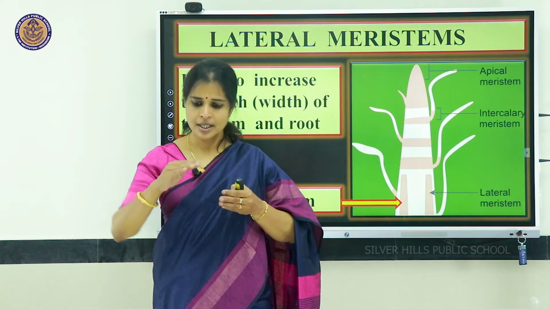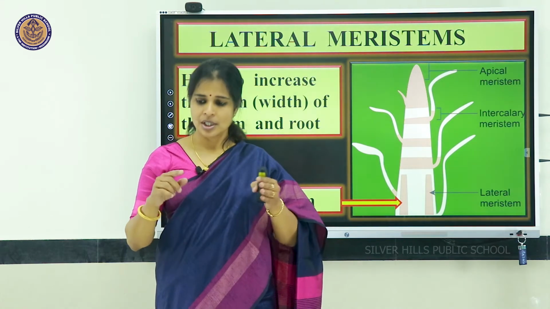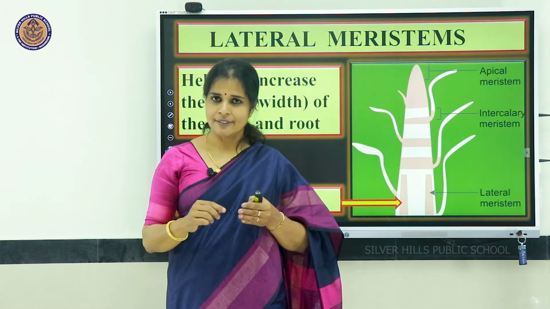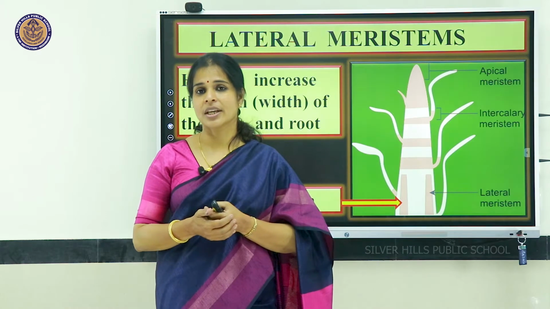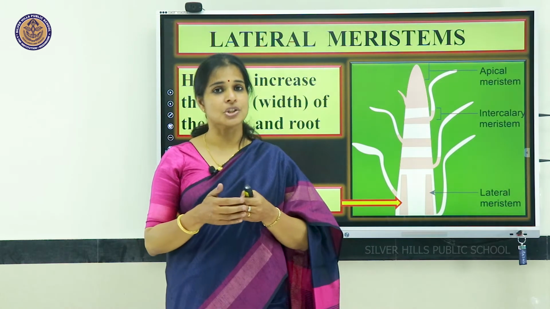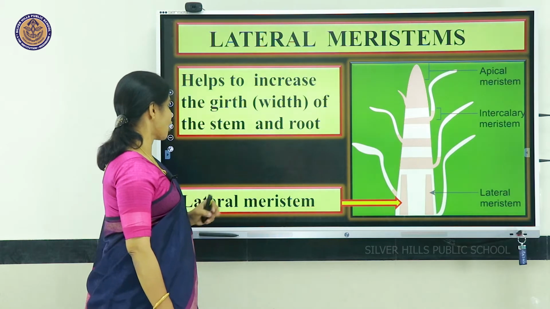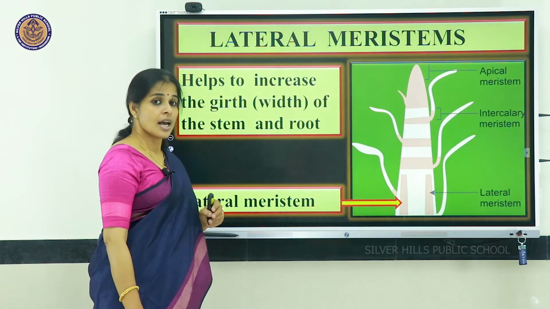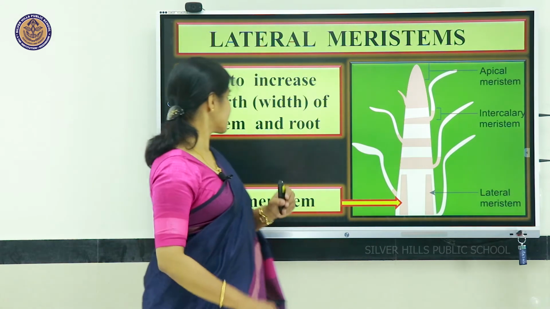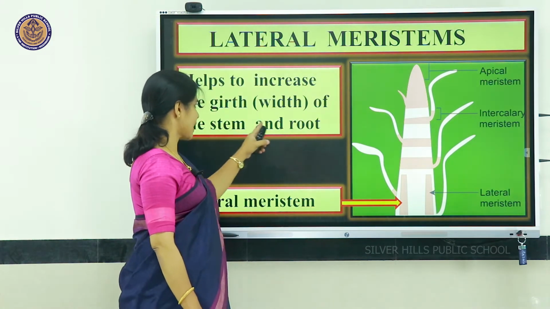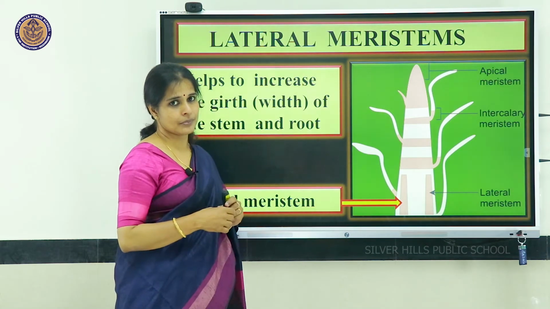How is this possible? Length-wise, we know apical meristem helps them to grow. The branches also develop by the intercalary meristem. But girth-wise, how is it growing? For that, it has tissues in that region which increase the girth of the stem and the root. Those tissues which help to increase the girth, that is the width of the stem and the root, are known as lateral meristems.